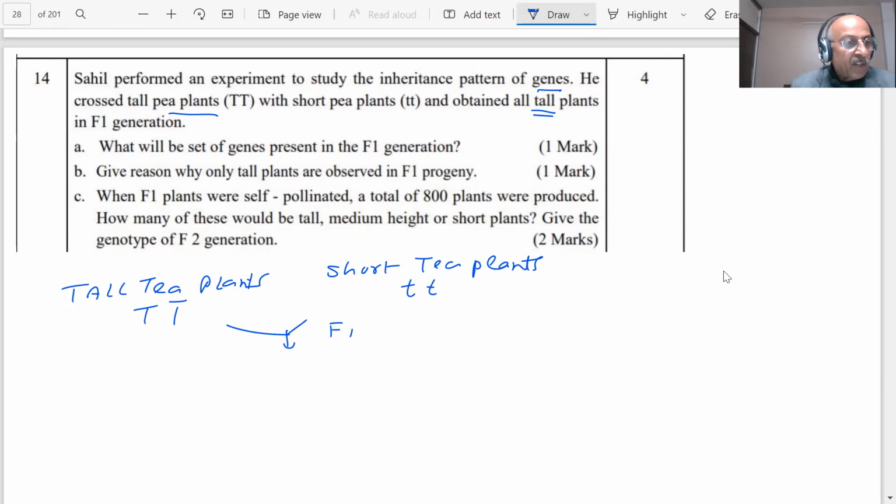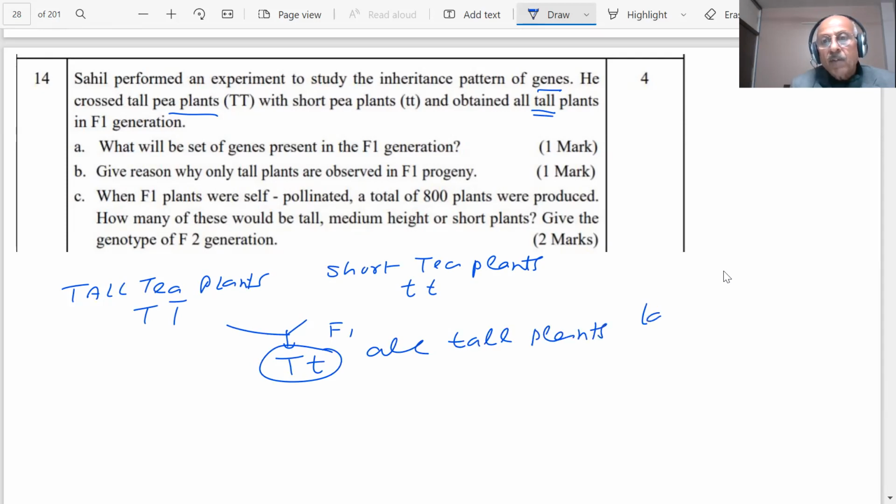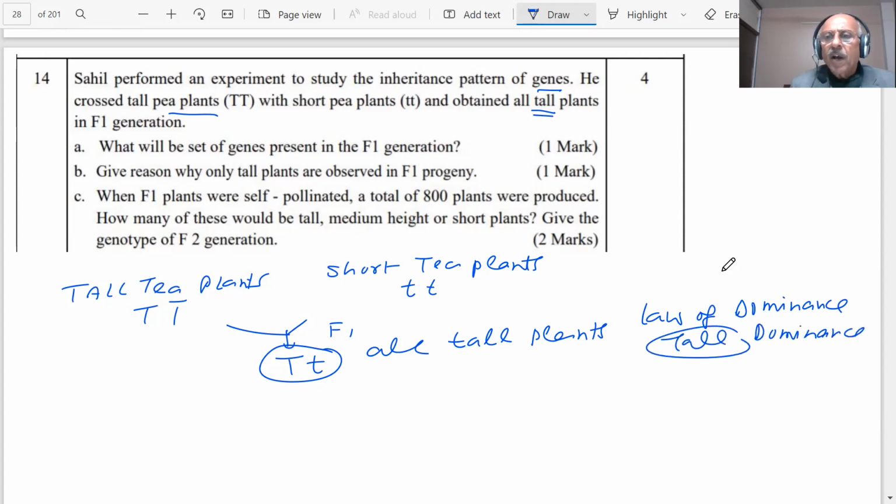What is the result of this? You are getting Tt, all tall plants. This is the law of dominance, the first law of dominance. Tall is the dominant characteristic, and small t is recessive. So you are getting tall.